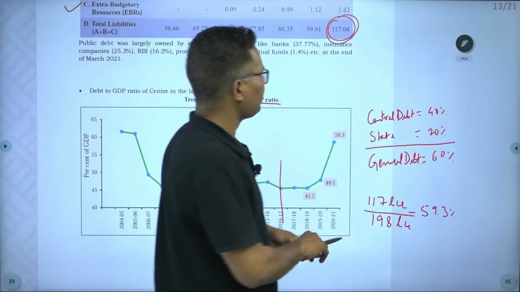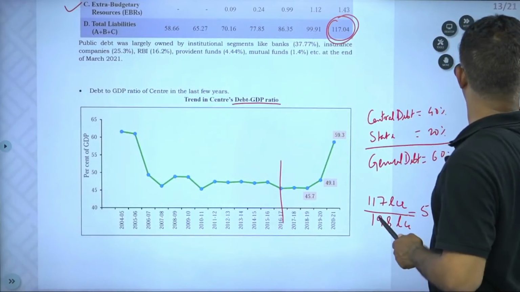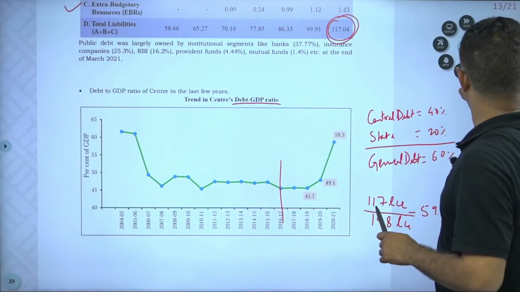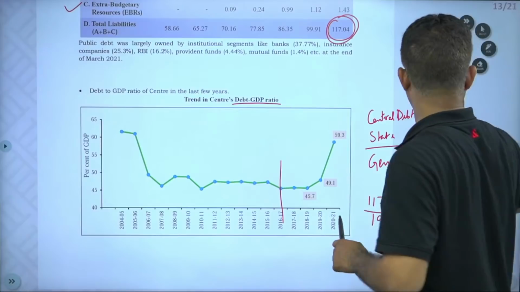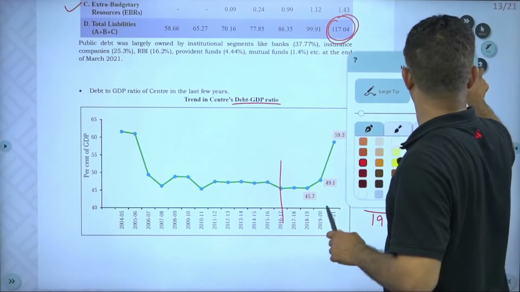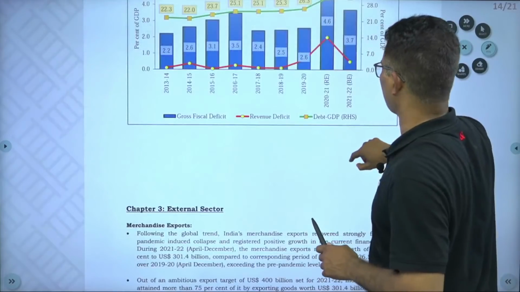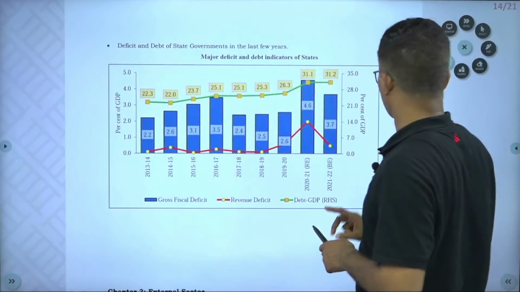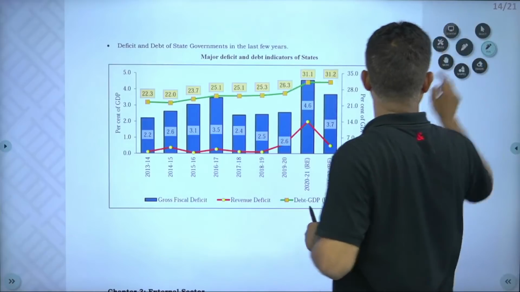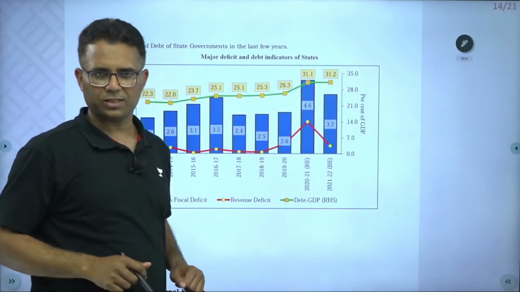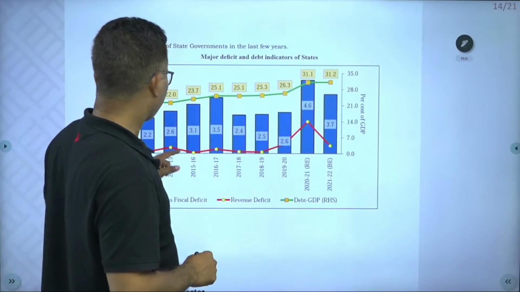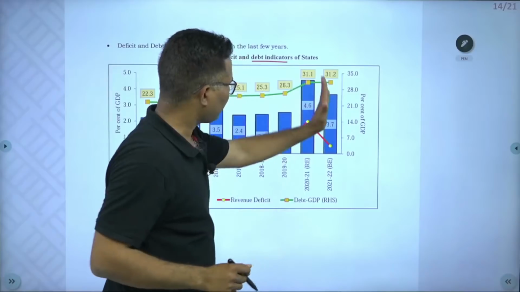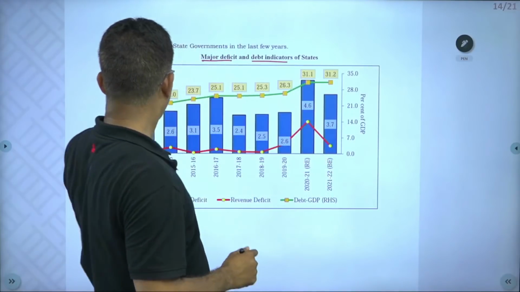Regarding states' debt, all these figures will be provided in the book also. See here, major deficit and debt: on the right side we have debt and on the left side we have deficit.